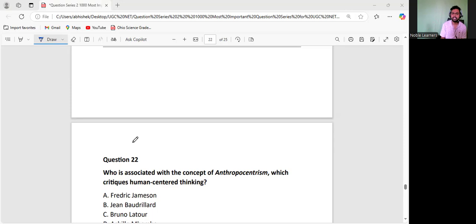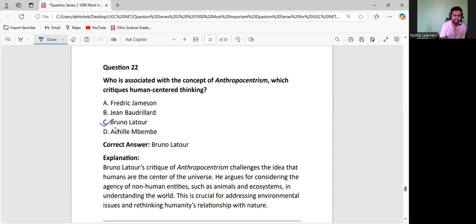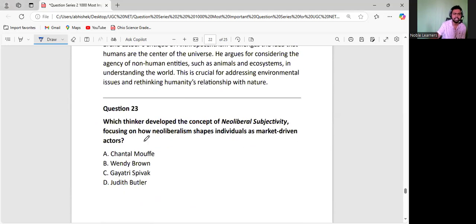This concept, this mindset that human beings are superior, was given by Latour. Remember, Bruno Latour gave this concept. This is really not a good concept, and he really criticizes anthropocentrism. Here Latour is also talking about going beyond anthropocentrism. You should go beyond that. You should respect the other creatures in this world. They're not just for your satisfaction, not just for your taste. You just kill them, you eat them. I hope you are understanding what I'm trying to say. Let us go to the next one.